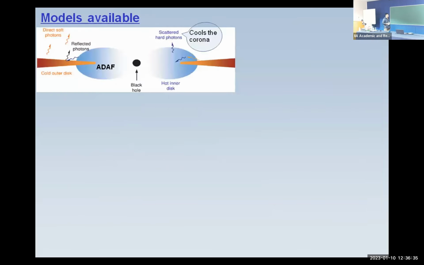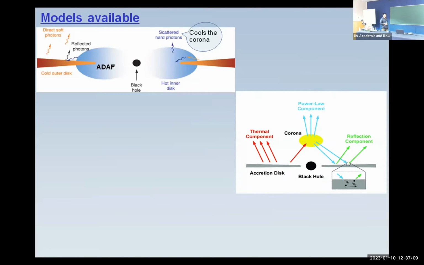So there are models like this, where there is a hot corona and a cold disk sitting there. As I said, these cold photons get scattered by this hot electron cloud and produce hard radiation. Every time they scatter off this hot electron, they extract energy, because this is the inverse Compton effect. So they extract energy, and the size of this corona region shrinks. Therefore, all these effects should be taken into account during modeling.